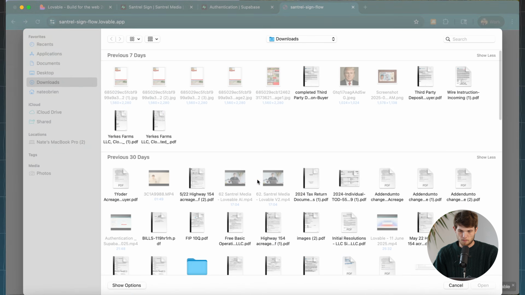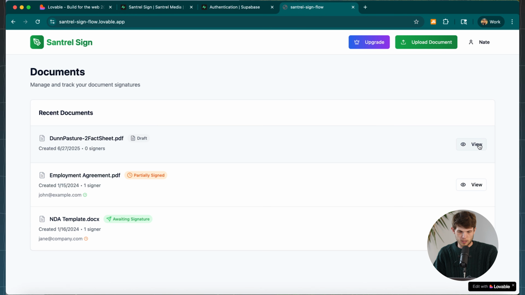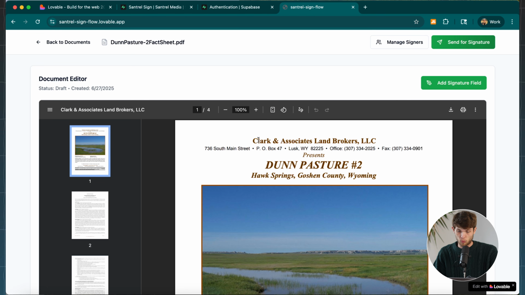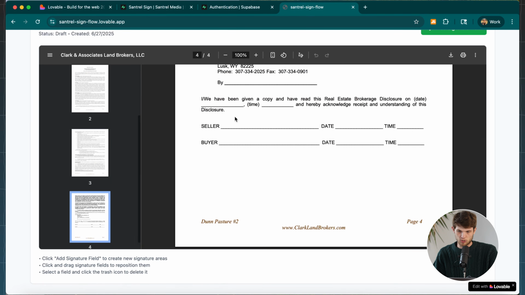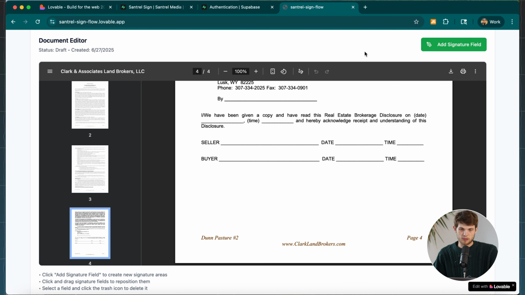Let me add something here. So here is our document that we just uploaded. Let's click on view, make sure it works. And there we go. This is the document that we have uploaded, and maybe we want a signature somewhere on here. And so this is the basics of it, right? There's a lot of things that we still need to fix here, admittedly, but I wanted to make this a shorter tutorial showing you how to set this up. We obviously would need to do some other things.